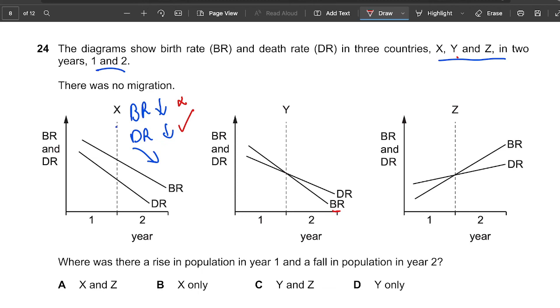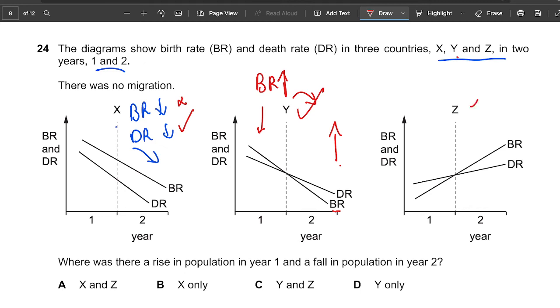Where there was a rise in population in year 1. Here it's not a rise in population. Here the birth rates are higher in this one, so meaning the population must be higher in year 1. But in this one, in year 2, the death rates are more, which means there's a fall in the population. Okay, so Y is correct. In Z, let's see, the birth rates were lower, death rates were also lower.